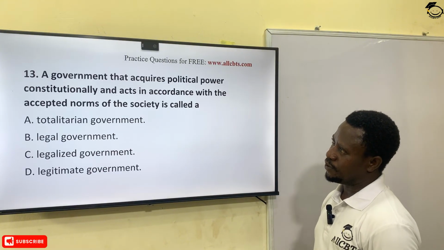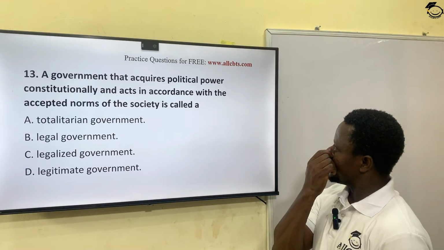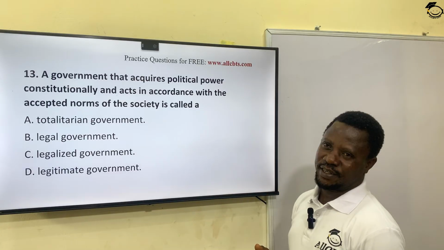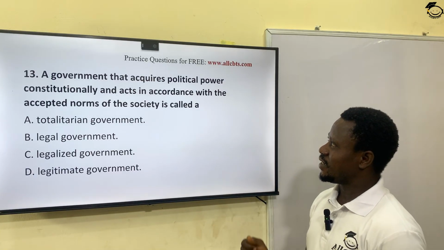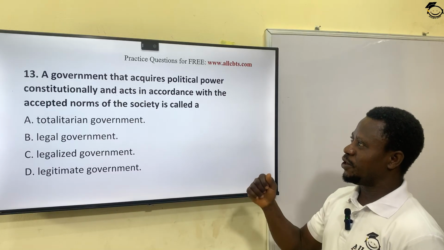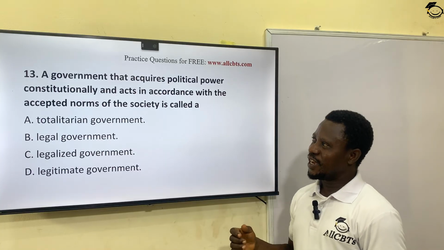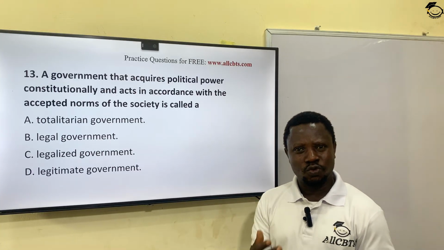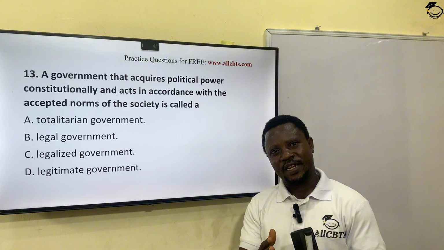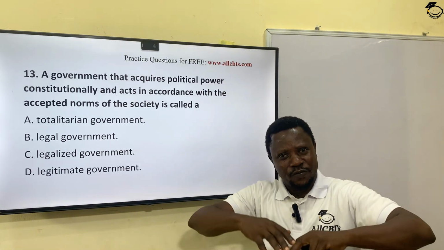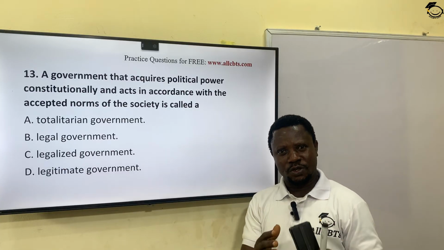Let's see the next question. A government that acquires political power constitutionally and acts in accordance with the accepted norms of the society is called what? Any government that comes to power through a constitutional process, basically election, and such government is operating within the framework of the provisions of the Constitution.